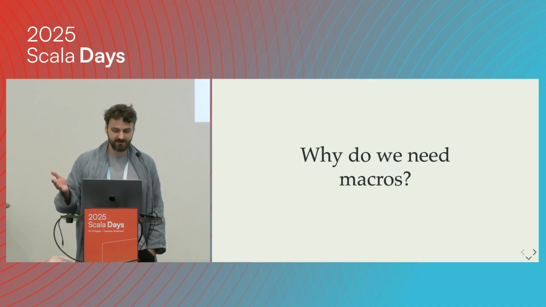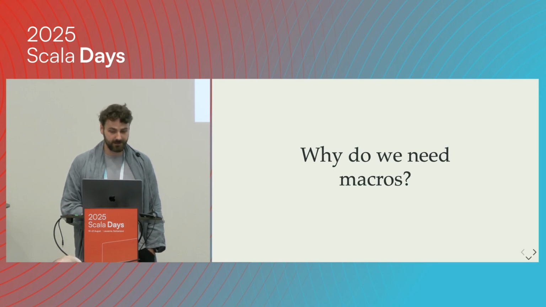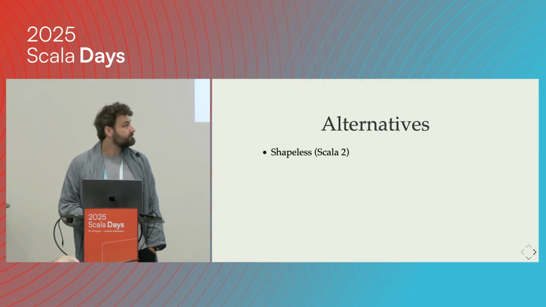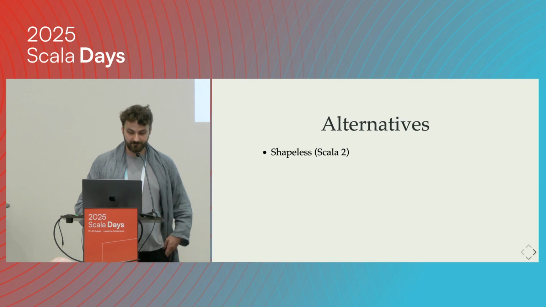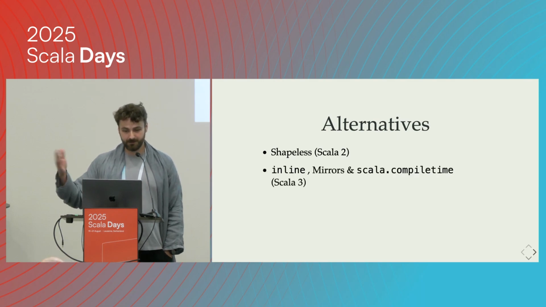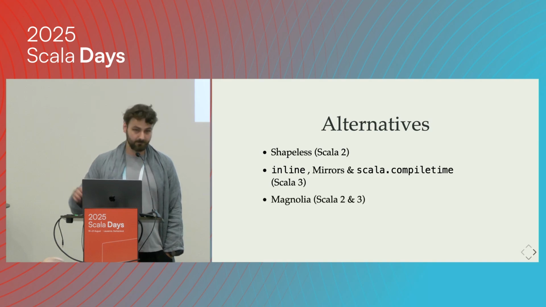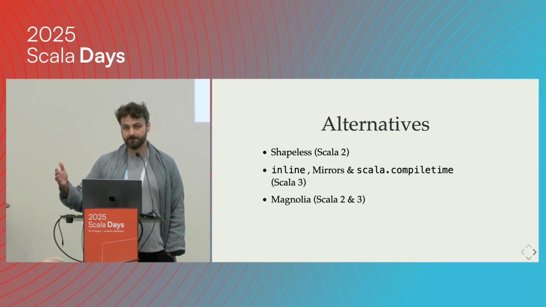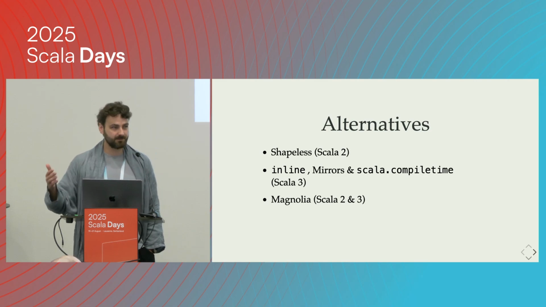So let's assume that we don't need it. What alternatives do we have? There is Shapeless in Scala 2. There are inline, mirrors, and Scala compile ops in Scala 3. Both Scala 2 and 3 have something like Magnolia if we are concerned only about deriving type classes.